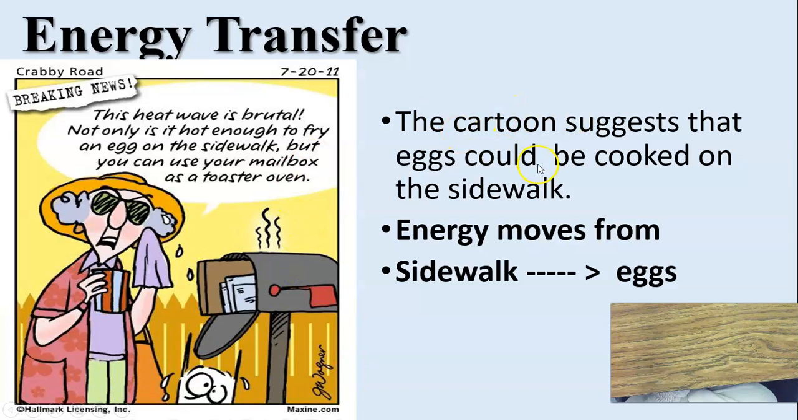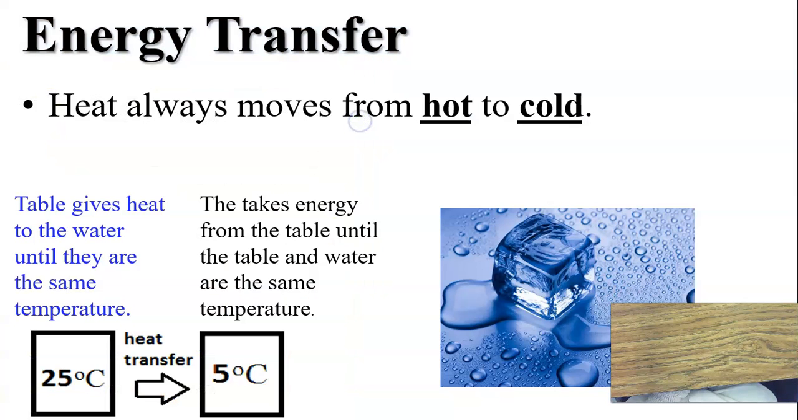This cartoon suggests that eggs can be cooked on the sidewalk. Look what Maxine says: this heat wave is brutal. Not only is it hot enough to fry an egg on the sidewalk, but you can use your mailbox as a toaster oven. So the energy moves from the sidewalk to the eggs to cook those eggs because the sidewalk is what's hot. Heat always moves from hot to cold.